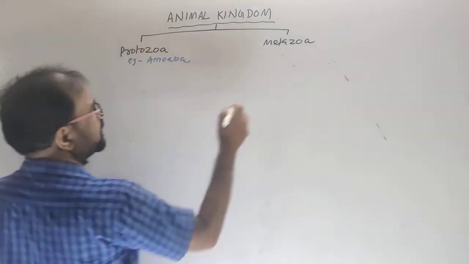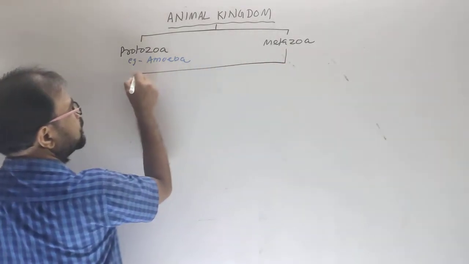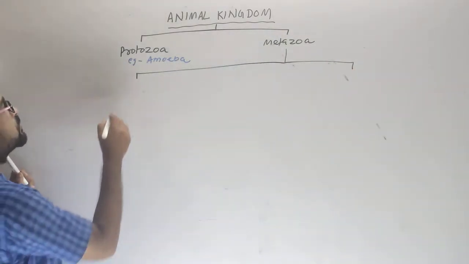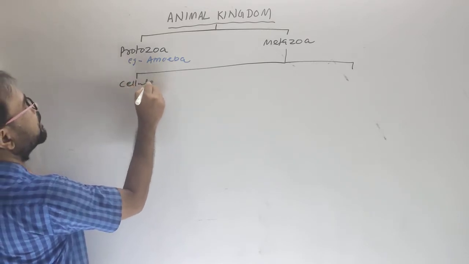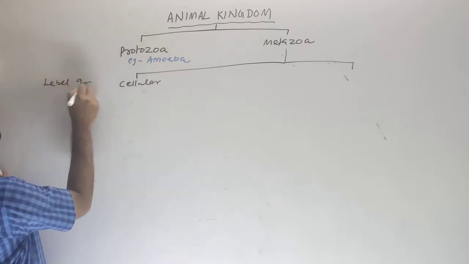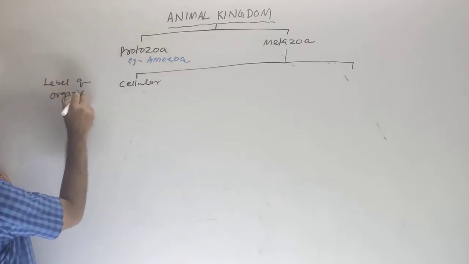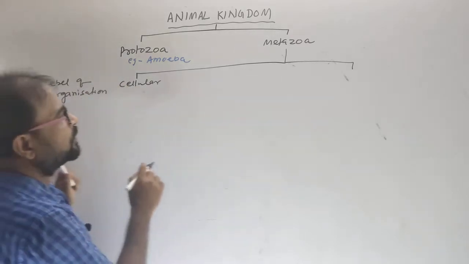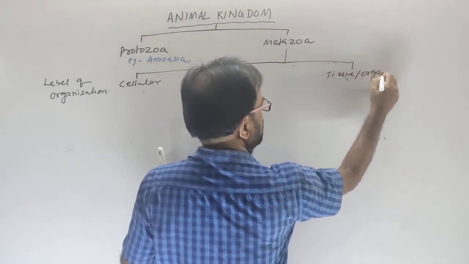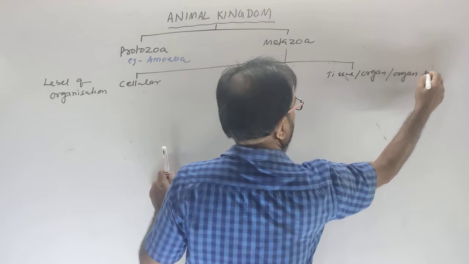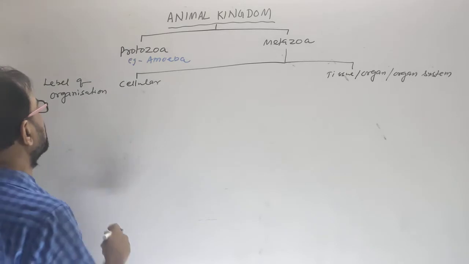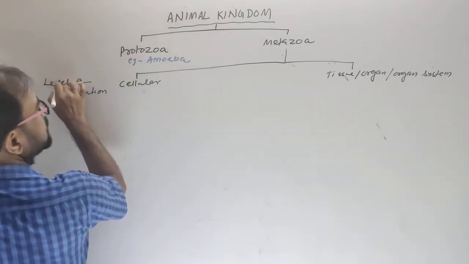The metazoa divides according to cellular organization, that is, level of organization. It may be cellular, or tissue, organ or organ system.